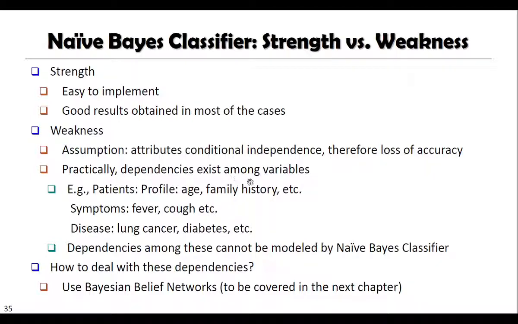Practically, dependencies exist among variables. For example, a patient's profile: age, family history, etc. If we are talking about symptoms, fever, cough, then diseases, lung cancer, etc. Dependencies among these cannot be modeled by the Naive-Bayes classifier. So there may be interdependency among the different attributes which comprise a particular tuple. Now, how to deal with these dependencies? We can use a Bayesian belief network, but we are not going to study this for this subject DWM.